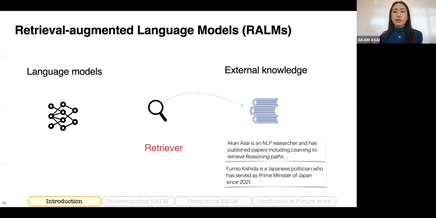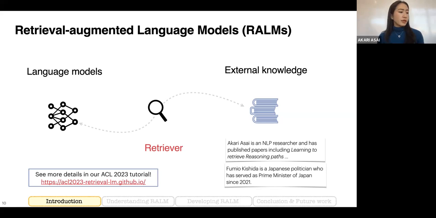Here we can find information about me, Akari Asai, or about the Japanese Prime Minister right now. The retrieval system returns the top documents to the language model, and the language model tries to incorporate such external information at inference time so that it can avoid issues like hallucinations.